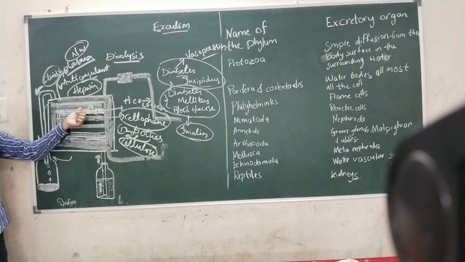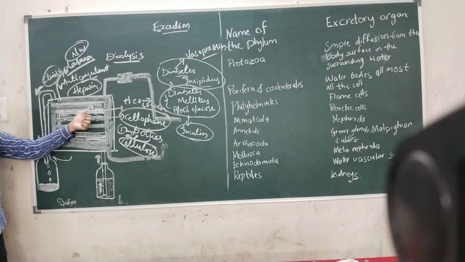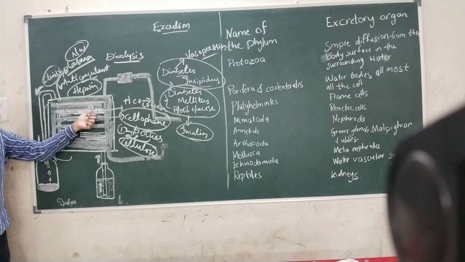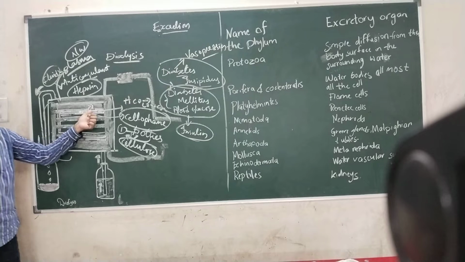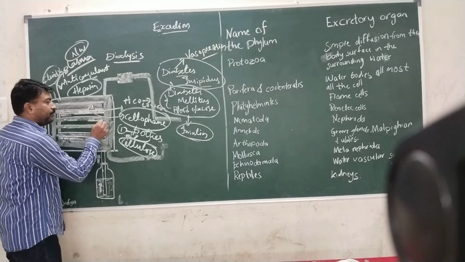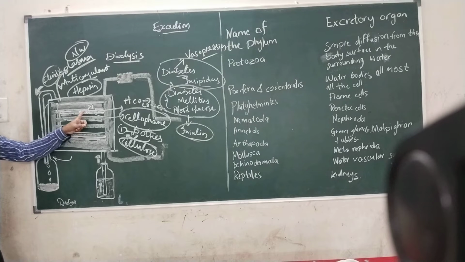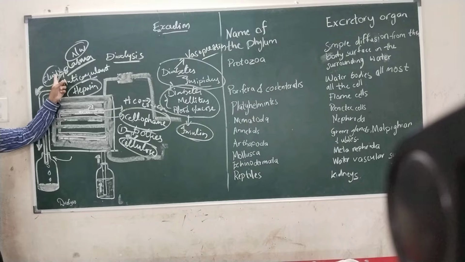There is zero nitrogenous waste in the dialyzing fluid, whereas nitrogenous waste is present in the blood flowing through the channels, that is the tubes. As a result, the nitrogenous waste will move across the separating membrane, that is cellophane. So through the cellophane, the nitrogenous waste present in the tubes, that is in the blood, will move out into the dialyzing fluid.